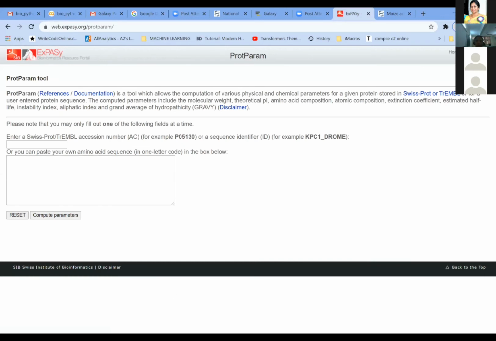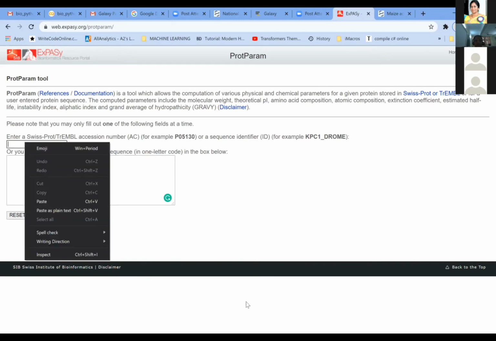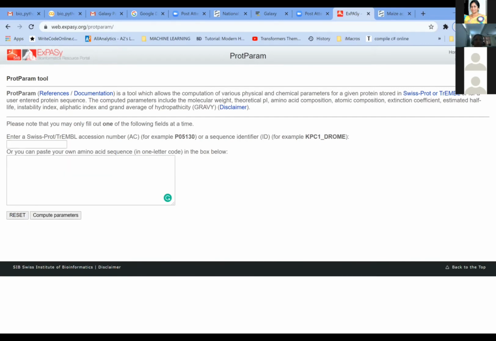So we will just try to work with some protein here. I'm putting this sequence of the protein into this window. You can paste the sequence identifier, otherwise we can also take the sequence. I will show it with the sequence, it is easier if you are working with the sequence.